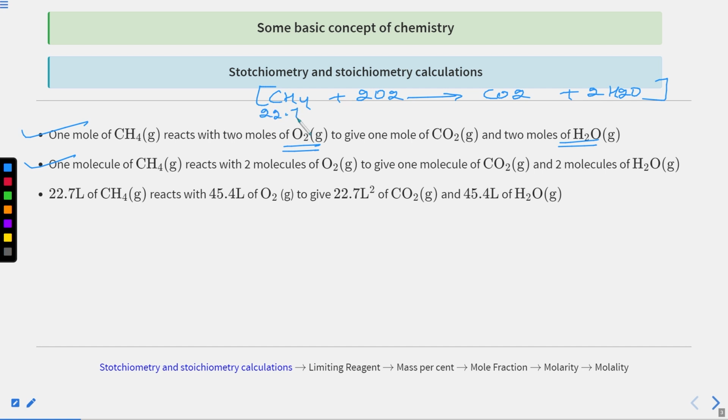In terms of volume, 22.7 liters reacts with 45.4 liters to give 22.7 liters of CO2 and 45.4 liters of H2O. I hope you are aware of how we can use this stoichiometric coefficient in terms of moles, molecules, mass and volume. So this is about stoichiometry and stoichiometric calculations.